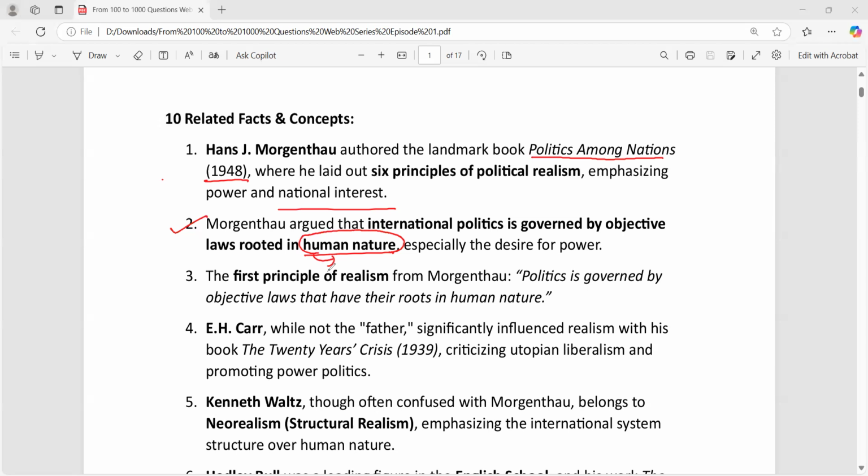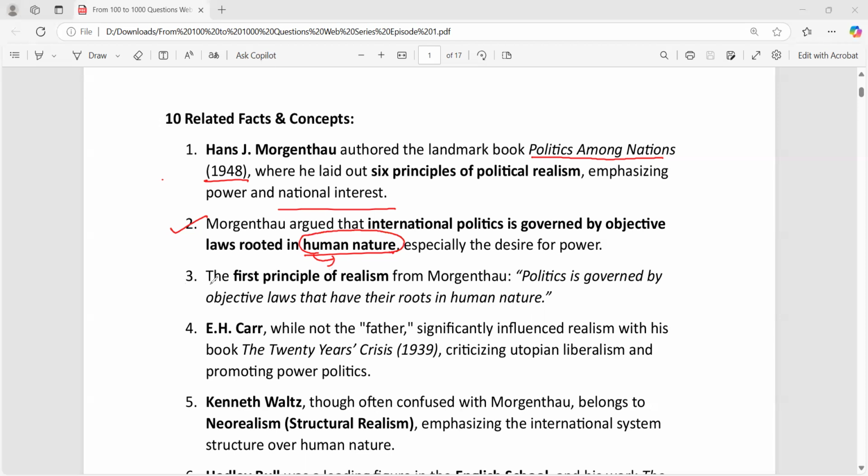And that is why later on, when Kenneth Waltz came, he said that classical realism was unscientific, because you cannot study human nature, you cannot predict human nature, it is very uncertain, there is no pattern at all. Therefore neo-realism focused on the structure rather than human nature, and that is more scientific. This is the claim of Kenneth Waltz and John Mearsheimer. Those are the thinkers.